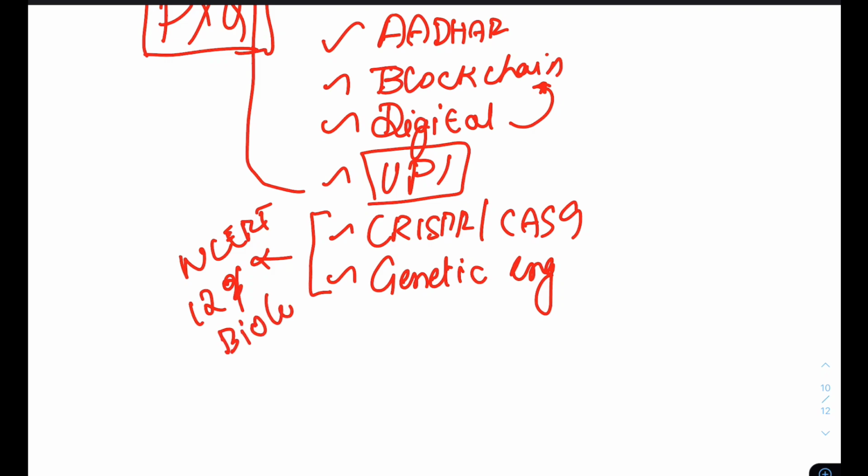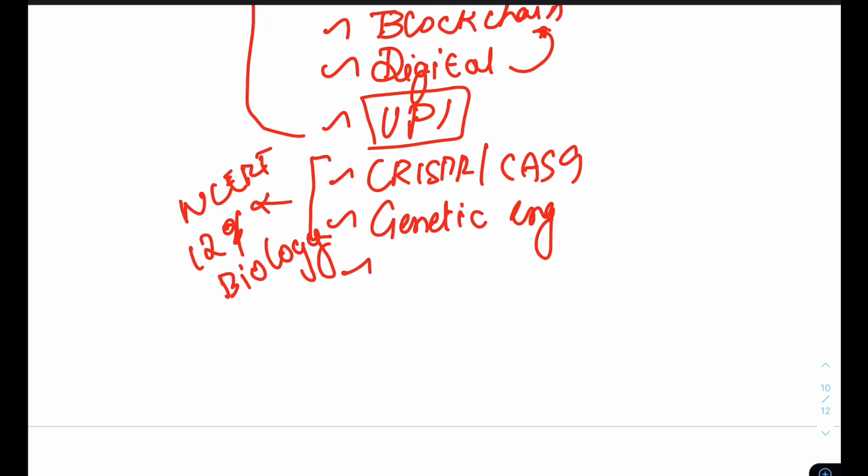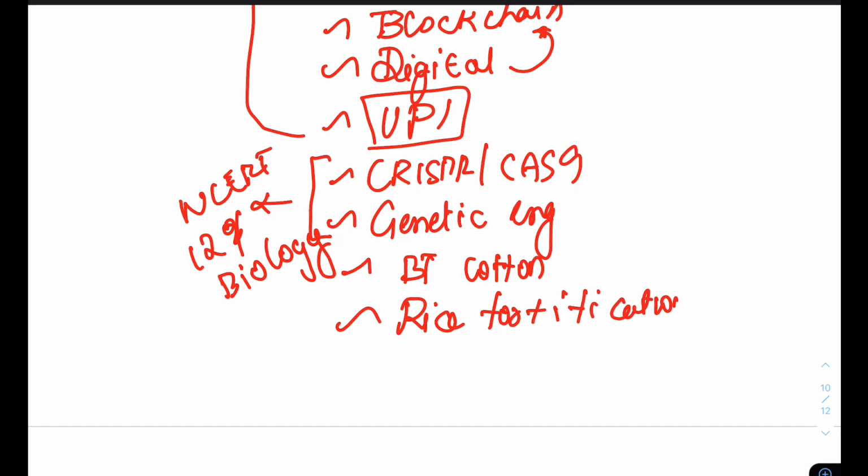If you look at it, you will find this chapter present. Genetic engineering, what is biotechnology, what is BT cotton, this keeps coming up. Rice fortification, this time it can come. What is rice fortification, what is fortification, how is it removing hunger, and many other things.